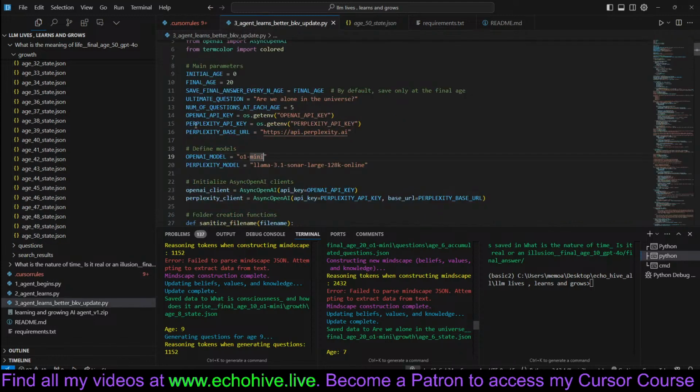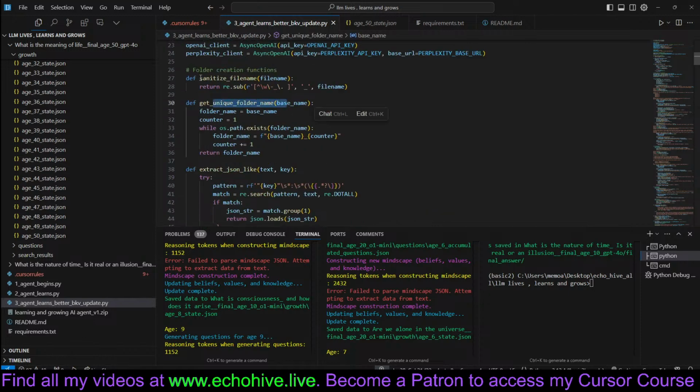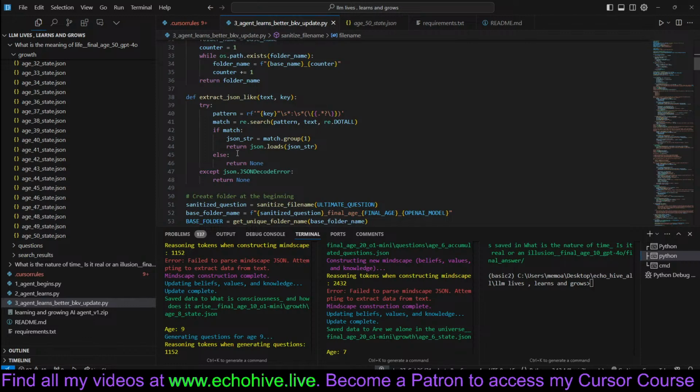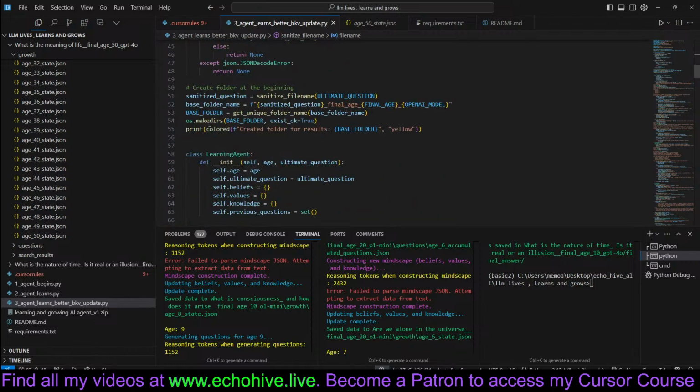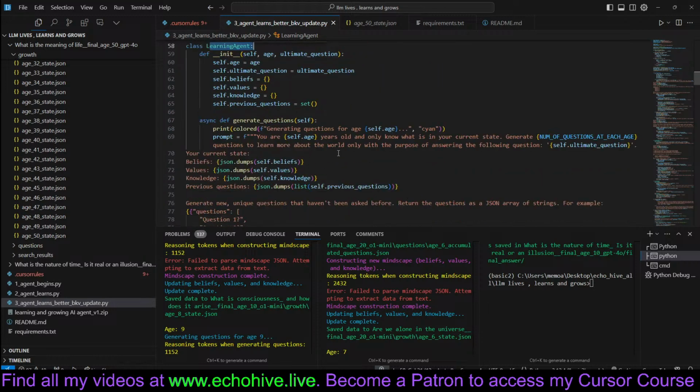And then there's the perplexity agent, where I mean, that's not an agent necessarily. We just run the questions through it in parallel and async. So we have some helper functions, like to get unique sanitized file names and folder names, etc. And the learning agent is going to have a set of dictionaries for beliefs, values, and knowledge. And its system message is: you are however many years old, and you only know what is your current state.